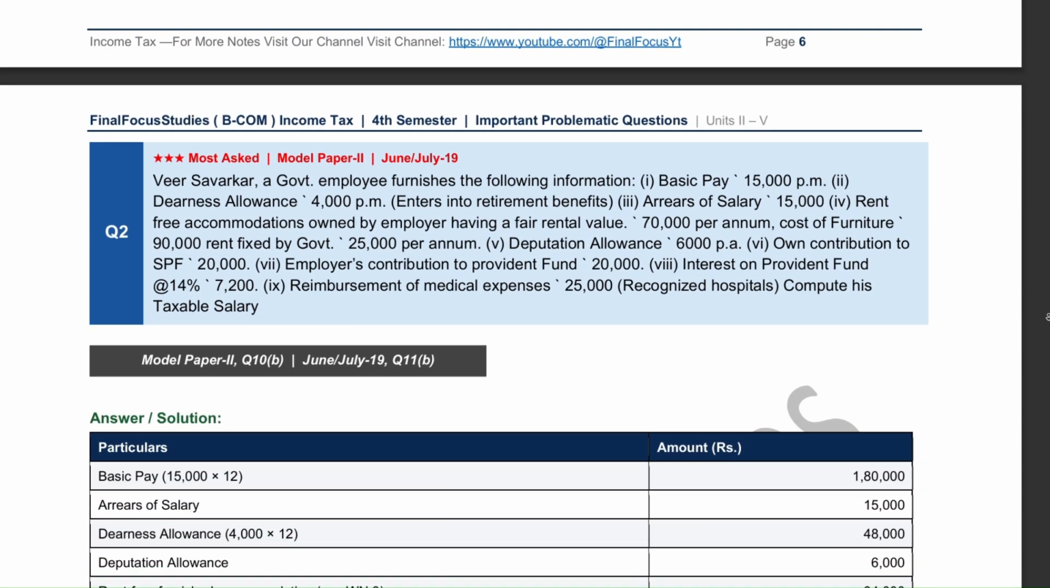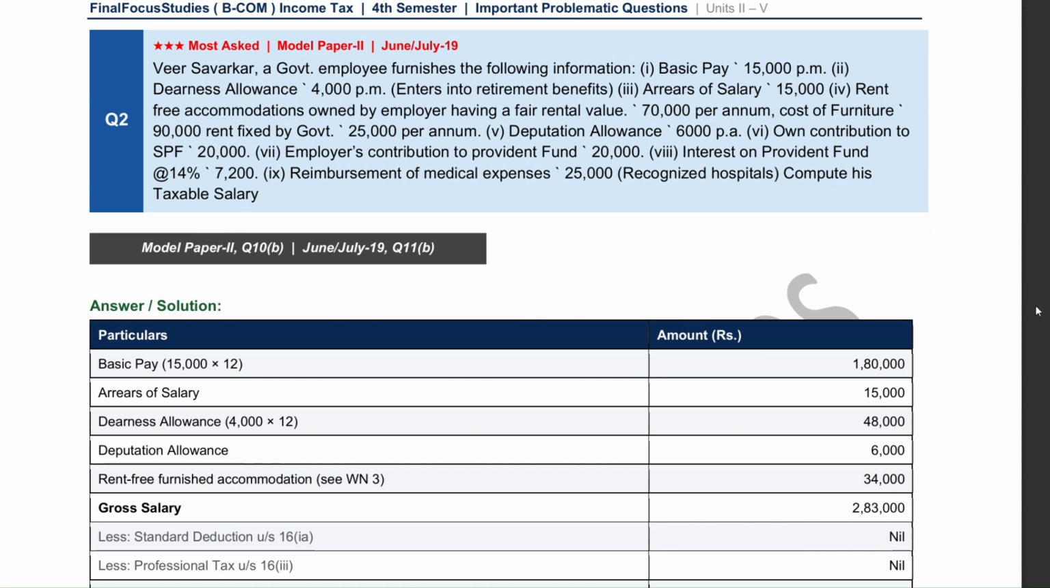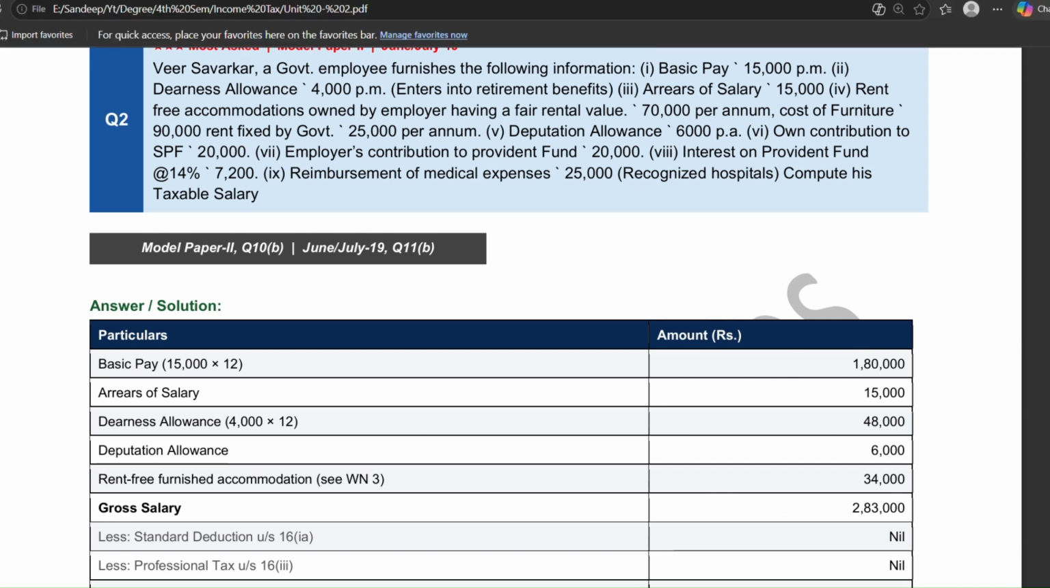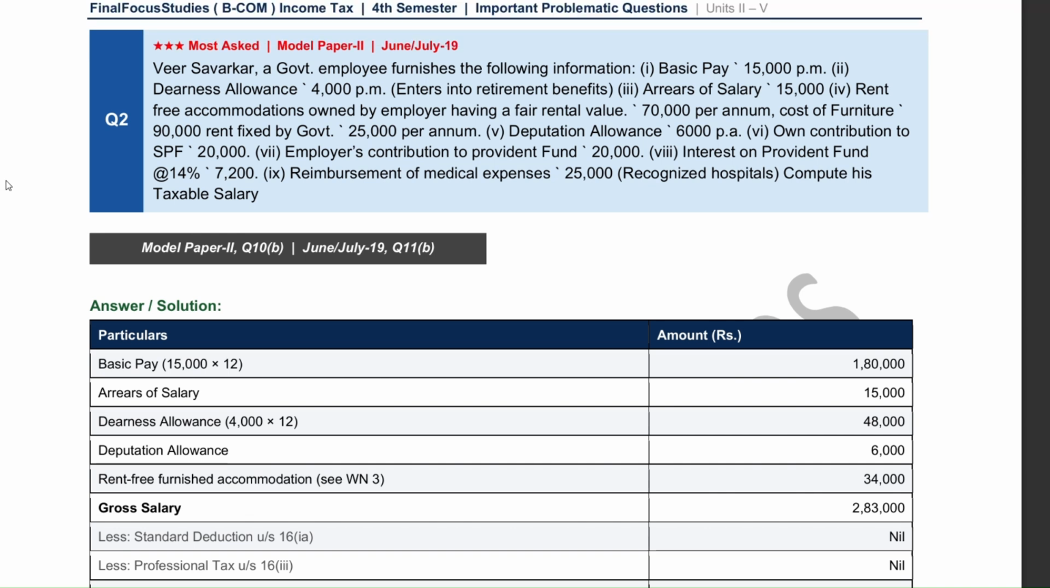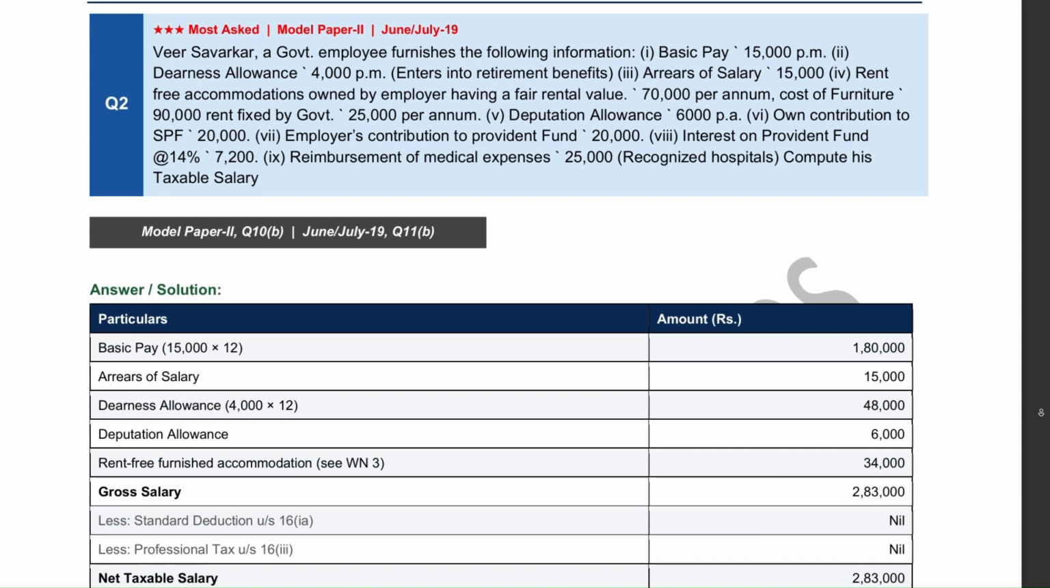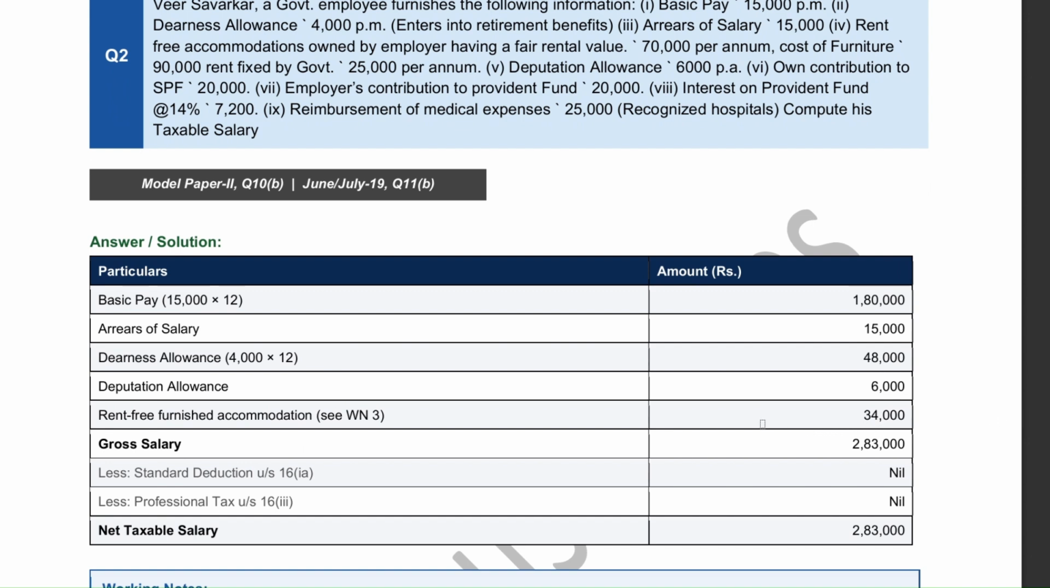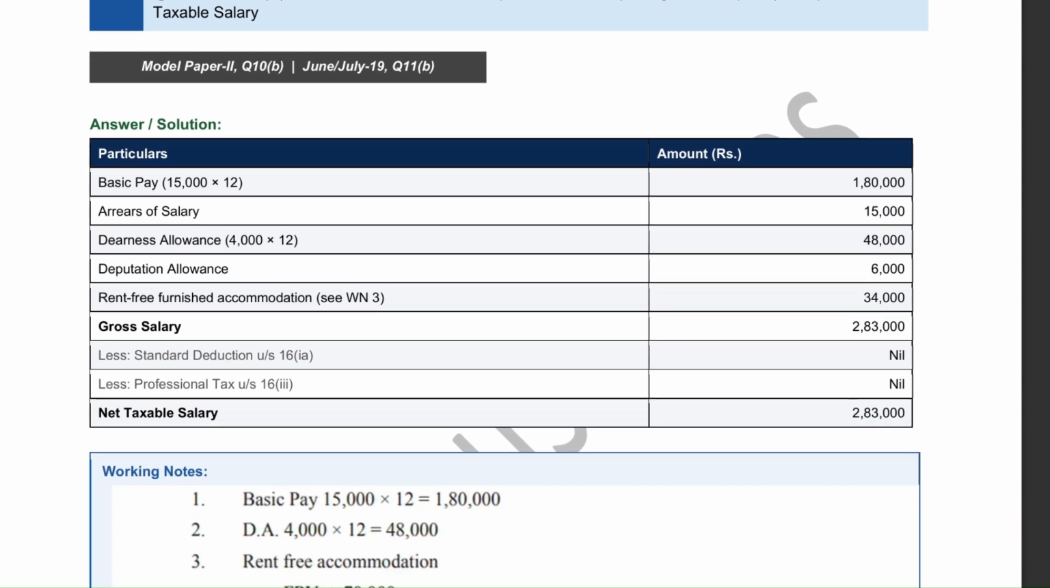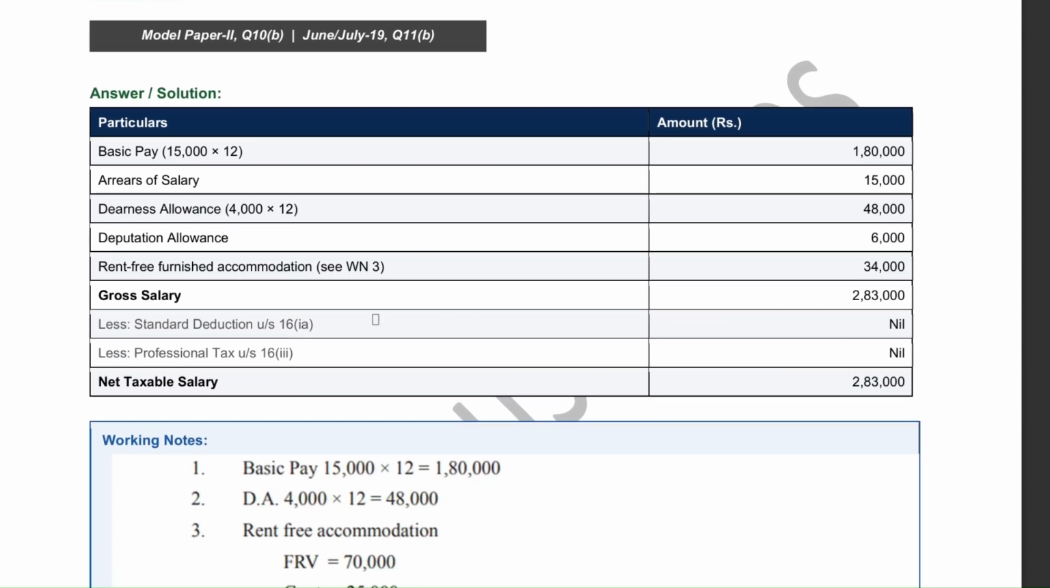Now let's move to the Veer Savarkar question and apply the same routine. First take basic salary, 15,000 per month, and multiply by 12 to get 180,000, and add arrears of 15,000 as it is part of salary. Then check allowances, where DA of 4,000 per month becomes 48,000 and is fully taxable, and deputation allowance of 6,000 is also fully taxable. So both are added. Then come to perks, where a furnished house is given. So take government rent, 25,000, and furniture 10% of 90,000, which is 9,000, and total perk becomes 34,000.